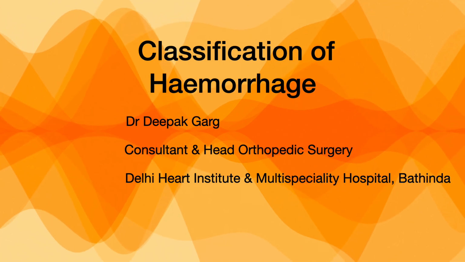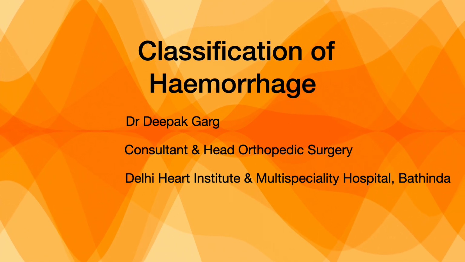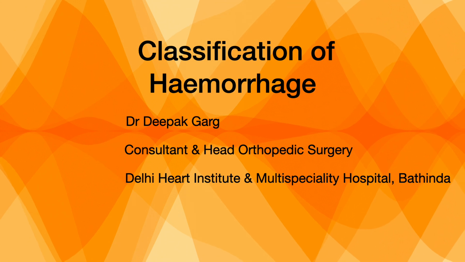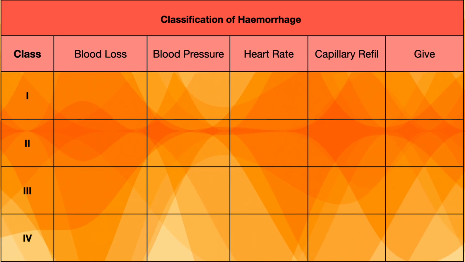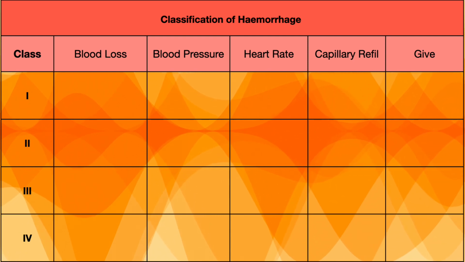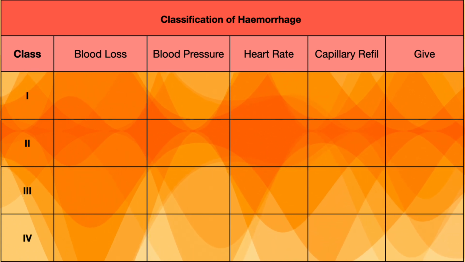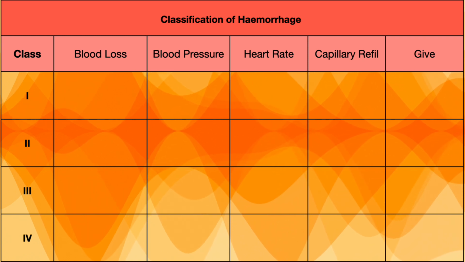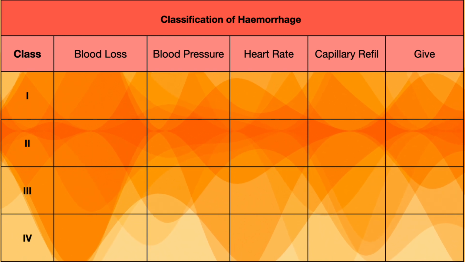So whenever a patient reaches the casualty with open trauma, or there can be internal hemorrhage or post surgery, whenever there is a hemorrhage, we need to know the classification of the hemorrhage. So let's discuss the classification of the hemorrhage. There are four classes 1, 2, 3 and 4, and we will look at various parameters like how much is the blood loss, how much is the blood pressure, how much is the heart rate, is the capillary refill normal or not, and what should be the treatment.